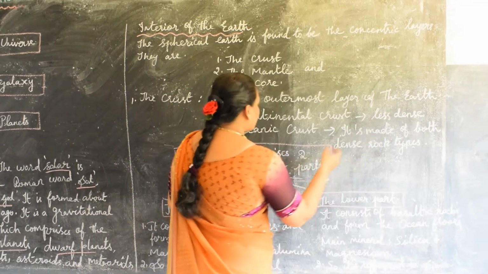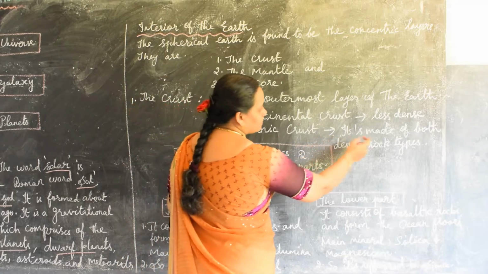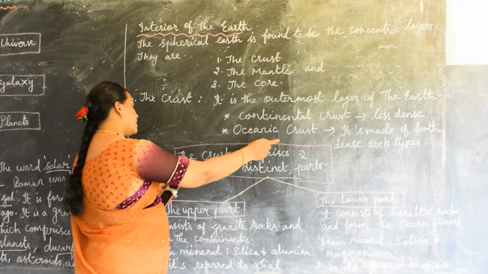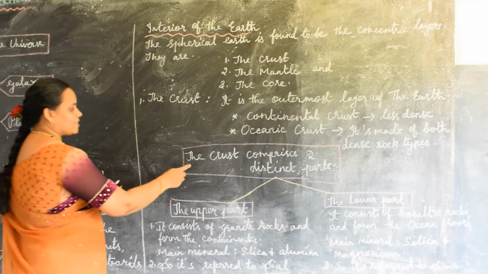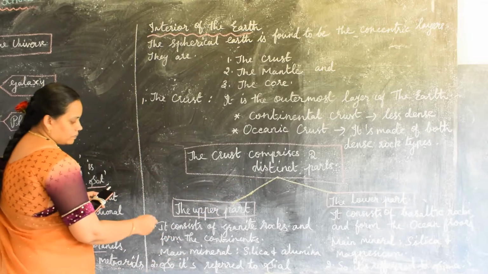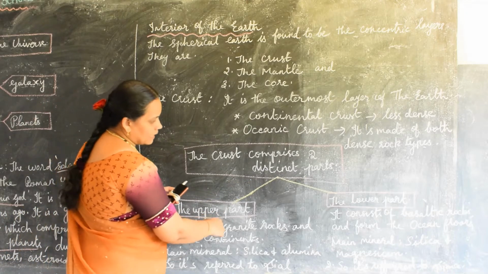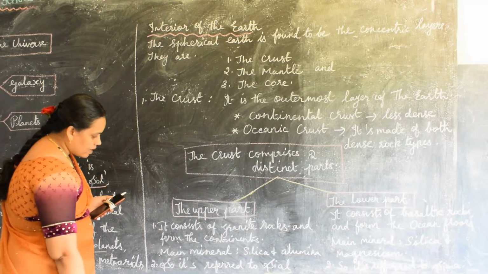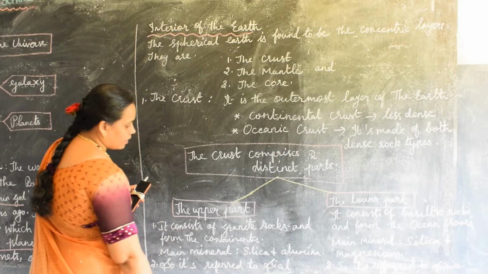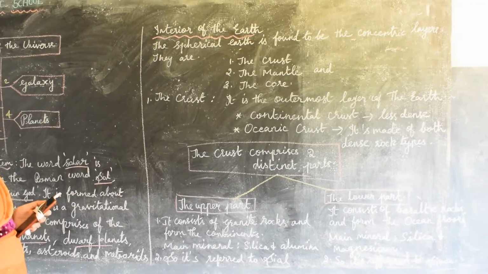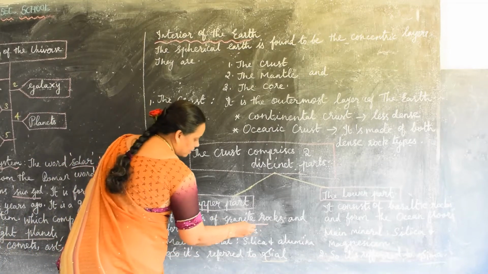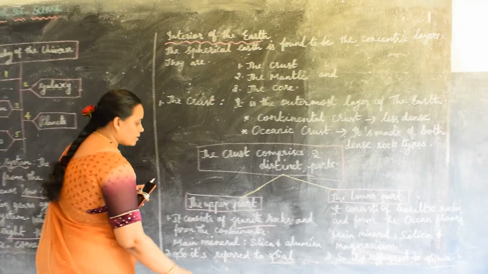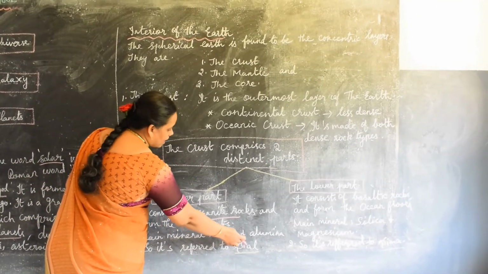So it is made up of which one? The oceanic crust is made up of dense rock types. Here the crust comprises two distinct parts. Here they are the upper part and the other one is the lower part. The upper part consists of granite rocks and forms the continents. So granite rocks ஆல ஆகப்பட்டதுதான் இந்த upper part. The main mineral constituents of the upper part are silica and alumina.